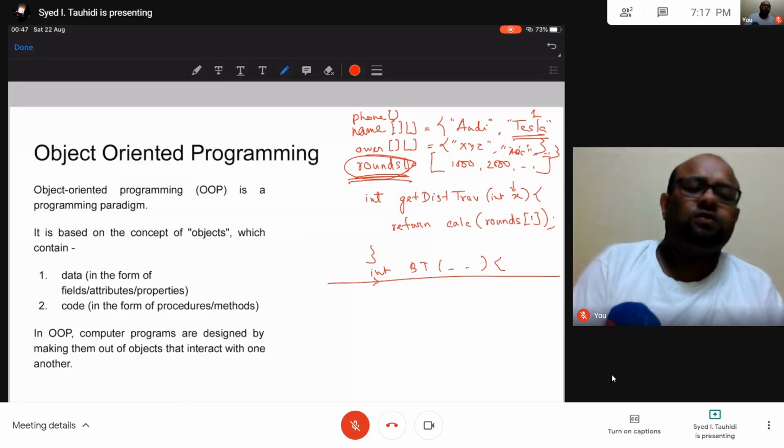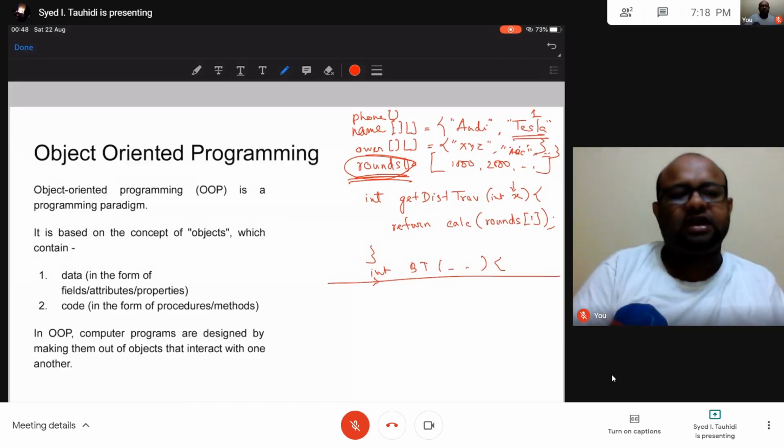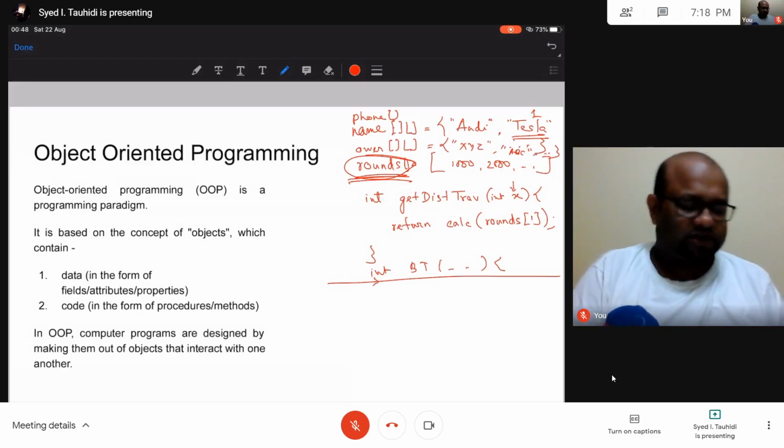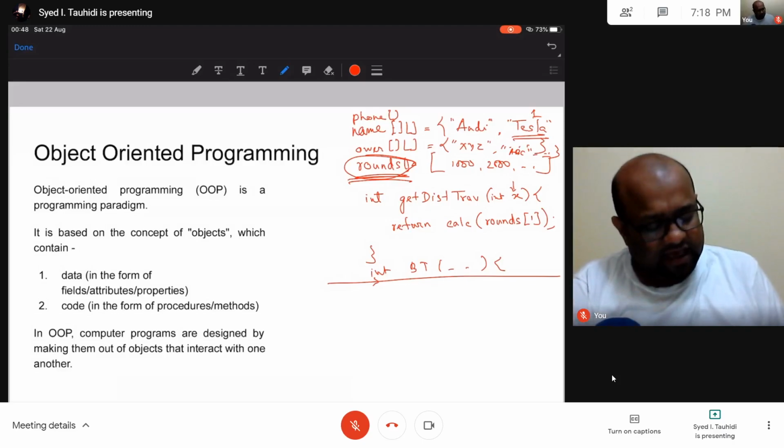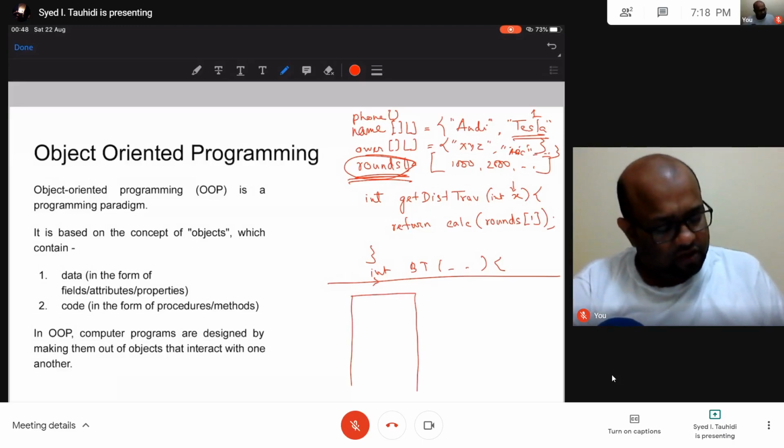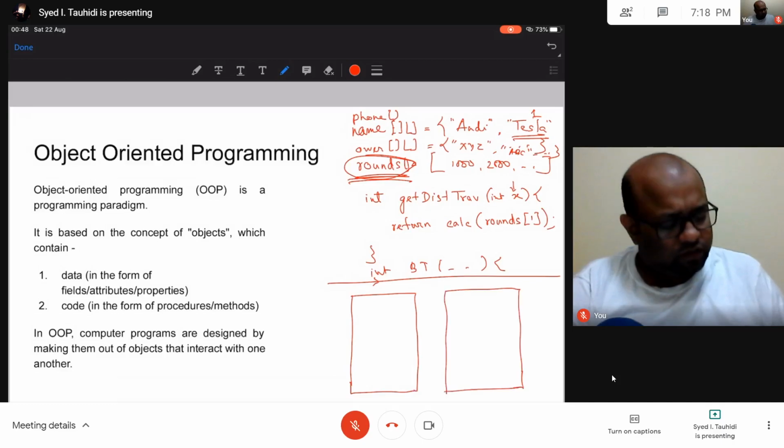This new paradigm of programming, object oriented programming, is the vision. In object oriented programming, we will have something called objects. So we will have two objects from this example. One object would be the Bluetooth object, one object would be the car object.